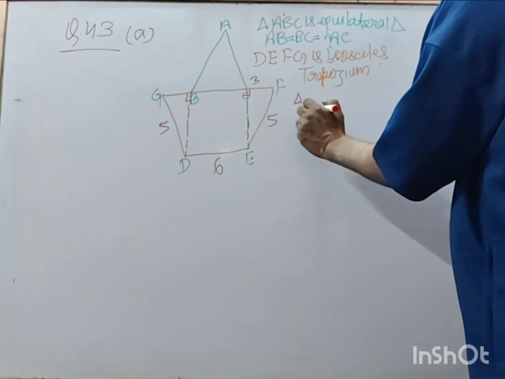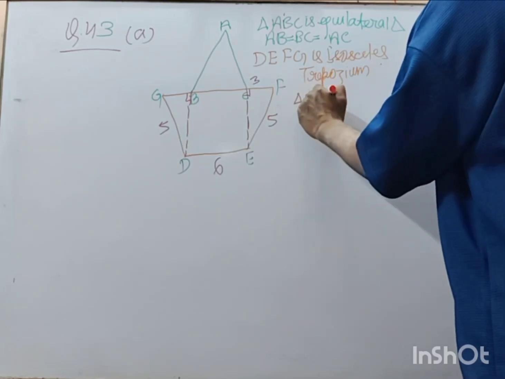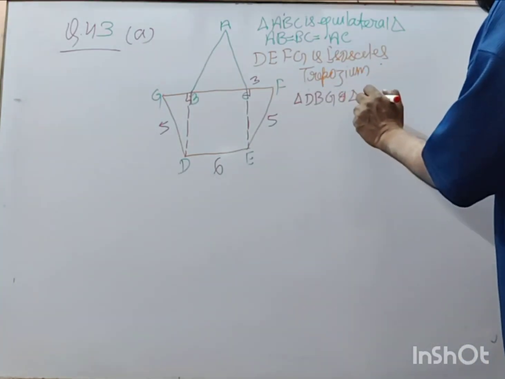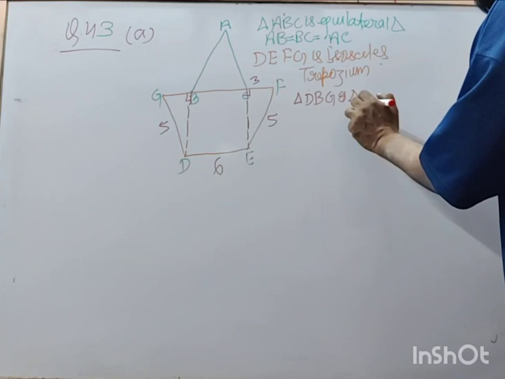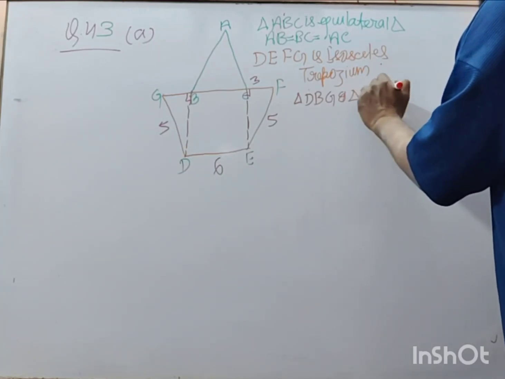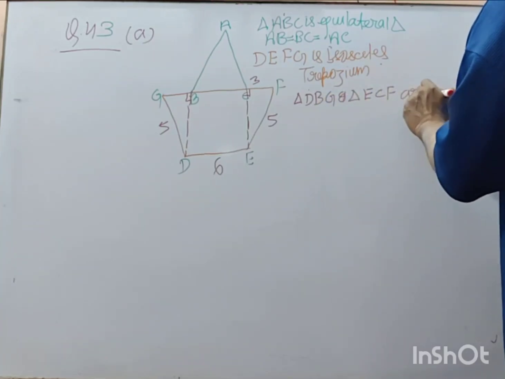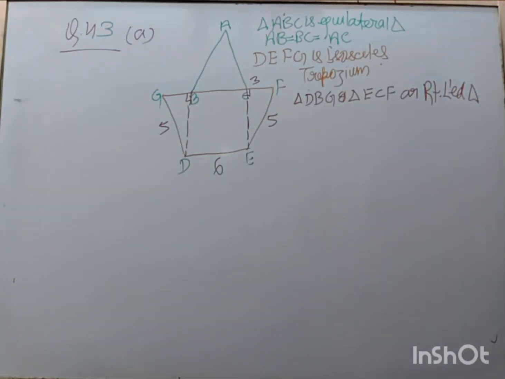Triangle DBG and triangle ECF are right angled triangles, right?